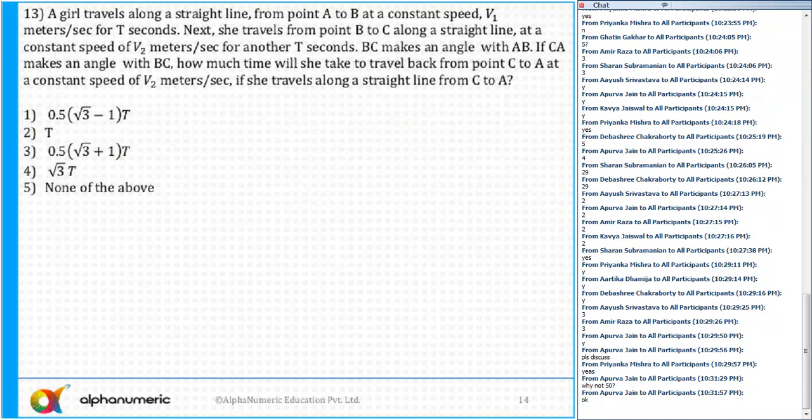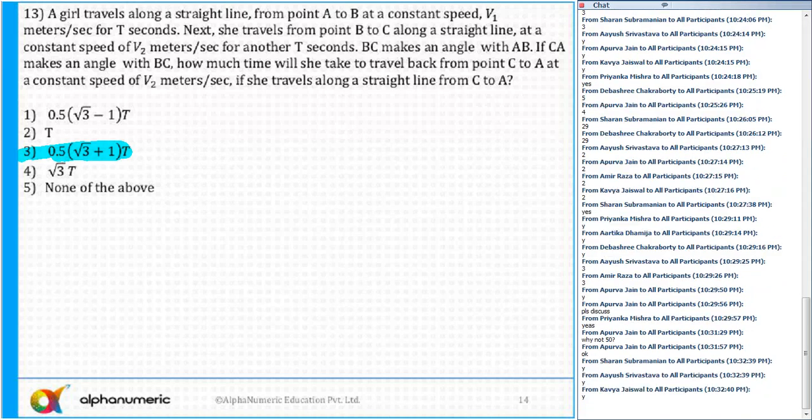Now question number 13. What is the answer for question number 13? Please tell me. The correct answer is option 3. I'll rate this as medium. Any doubts to anyone in this question? Please tell me.